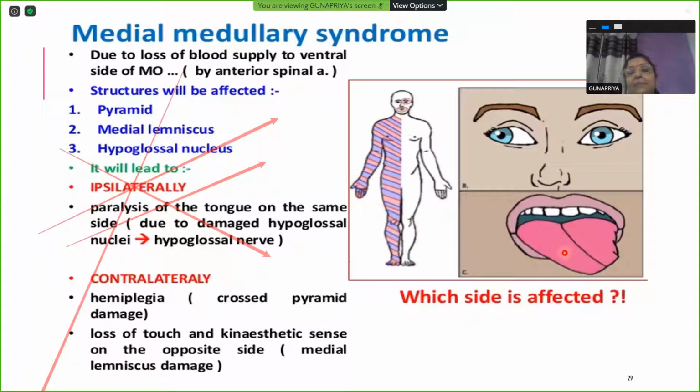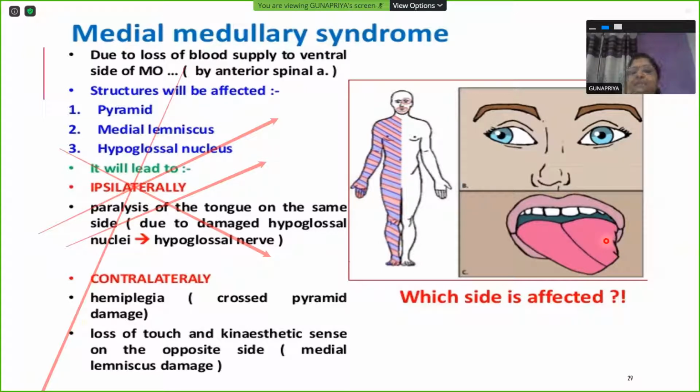The right side, in this patient, the left side tongue muscles are paralyzed because the lesion is on the left side, and the right side shows contralateral hemiplegia. And all this will be your same side facial loss of sensation. All this is the spinal nucleus of the trigeminal, with ipsilateral loss of sensation. All that is shown here, okay?